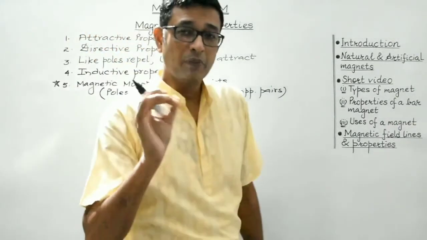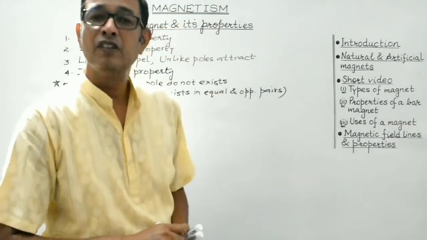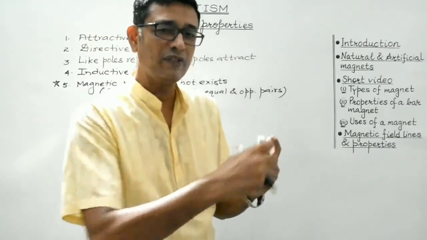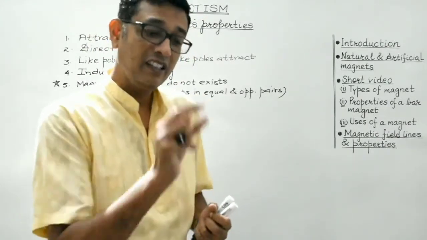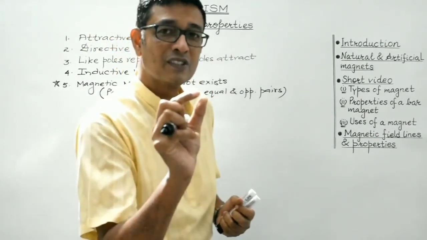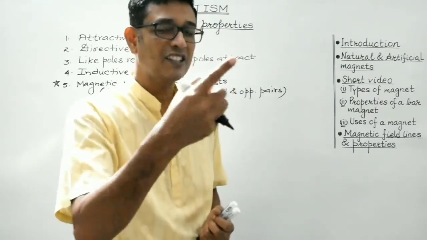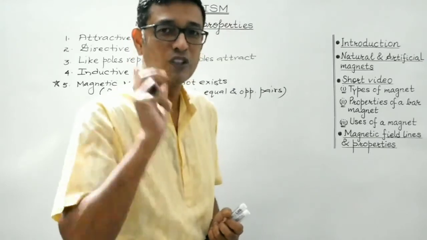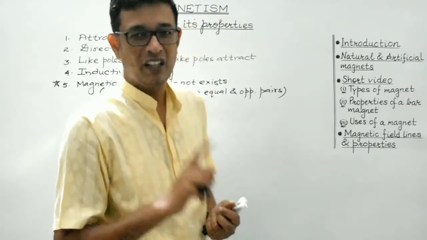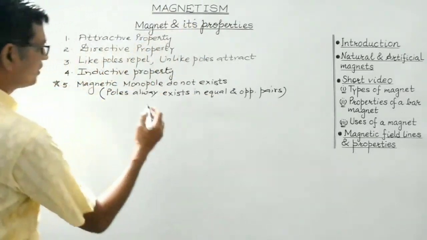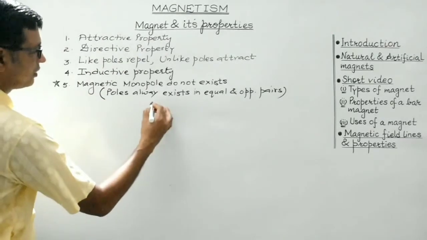So basically what I mean to say is that if a magnet is broken into several pieces, then each piece of the original magnet will have two poles, north and south. Both will be of equal strength but opposite nature. I will elaborate this with the help of this diagram. Suppose this is a bar magnet over here.